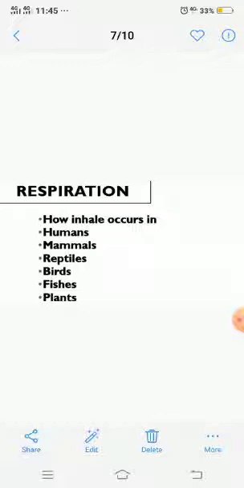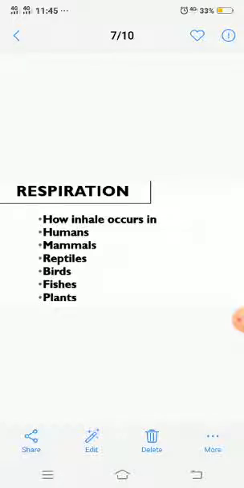When we inhale gases, nitrogen, carbon dioxide, oxygen and the other noble gases, they come into our lungs, and as a result of respiration, the ratio of these gases changes. Along with the increase in carbon dioxide and water vapor and the decrease in oxygen, these gases come out, and the organ responsible for this breathing, this exchange of gases, is our lung.